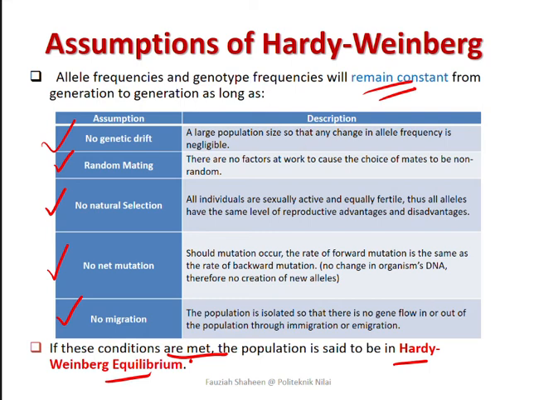So just remember, genetic drift will not affect a large population sebab it's negligible, but if it's a smaller population size, tak banyak allele gene pool dalam tu, so small changes can affect the frequencies of the alleles in a smaller population. So you can say that Hardy-Weinberg equilibrium may work well with a large population, but not so well for a smaller population.